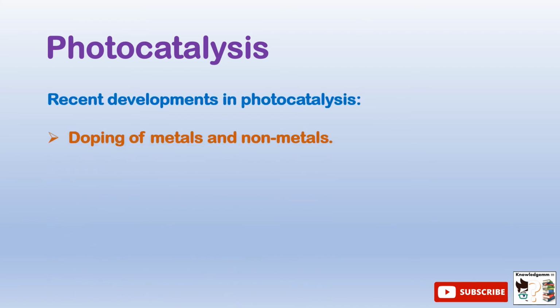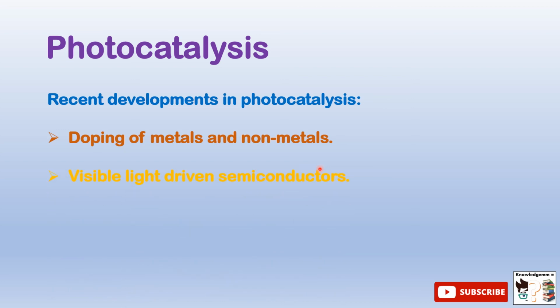So a recent development in photocatalysis is doping of metals and non-metals. Actually, doping of metals and non-metals in a semiconductor reduces the band gap. So band gap energy is reduced, so the efficiency of that semiconductor increases. Also, I just told you about nanocomposites. A lot of work is also being done on nanocomposites. Different nanocomposites are being researched upon, which can be highly efficient in this photocatalysis process.